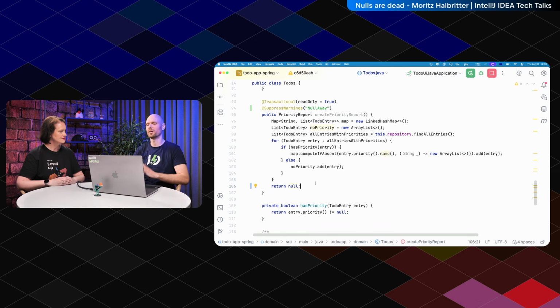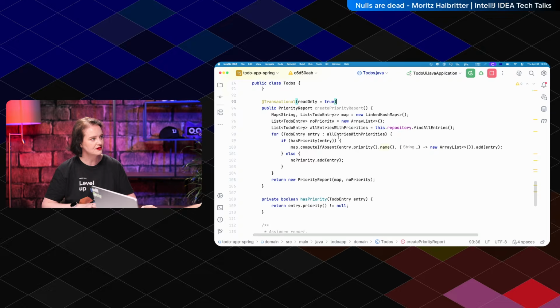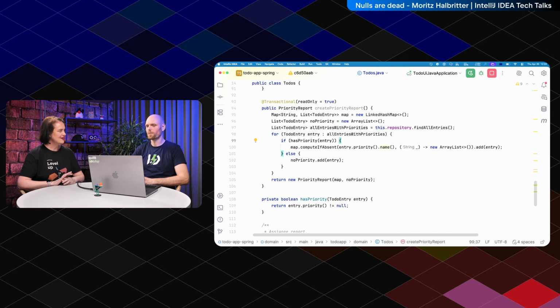So I would use SuppressWarnings NullAway as little as possible. I think there is a recommendation in the Spring documentation to use suppressions here and there, but use them sparingly and carefully.